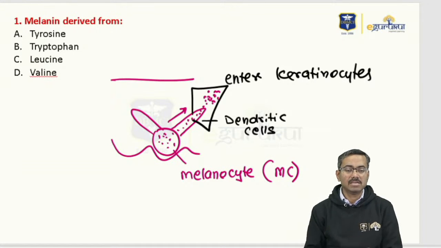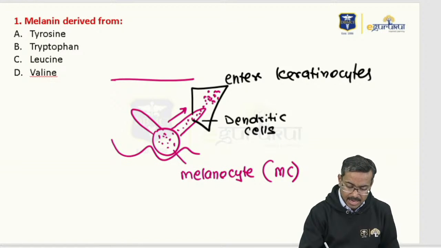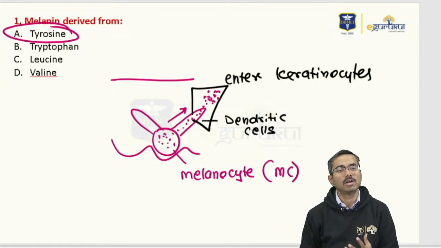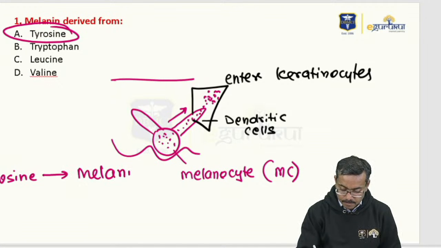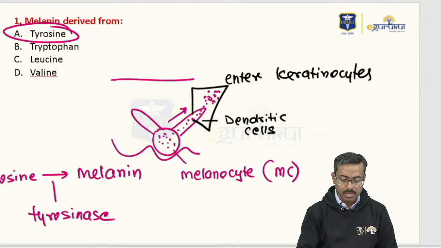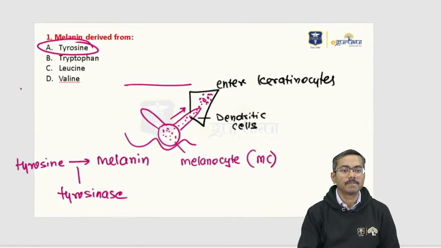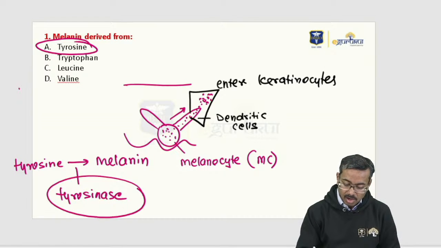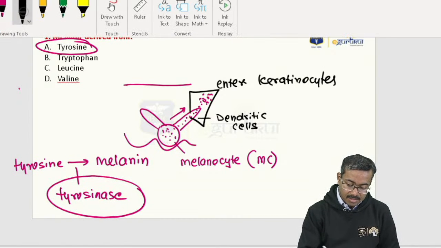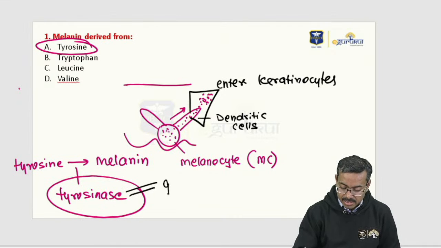Melanin is something that you make from an amino acid called tyrosine. Tyrosine gets converted to melanin with the action of the enzyme tyrosinase. This tyrosinase enzyme is an important enzyme to understand, because a lot of melanin synthesis comes from there, and this tyrosinase enzyme is genetically controlled.